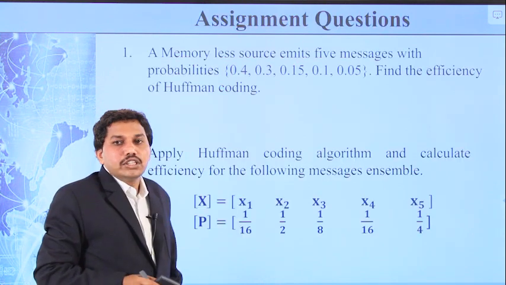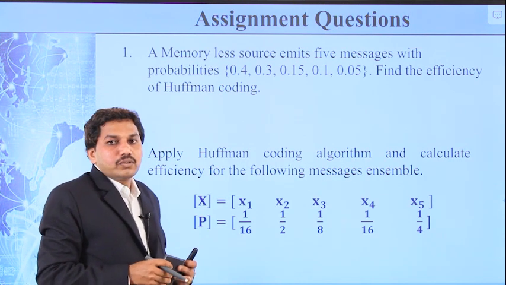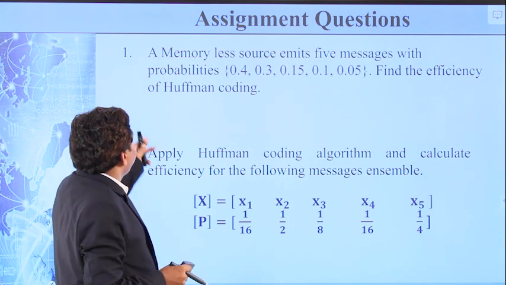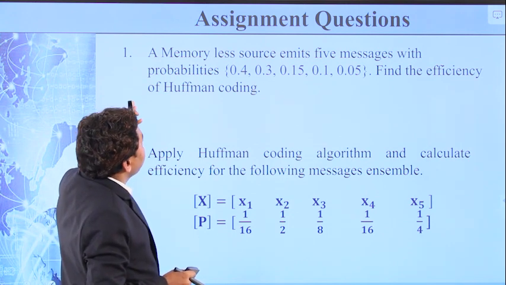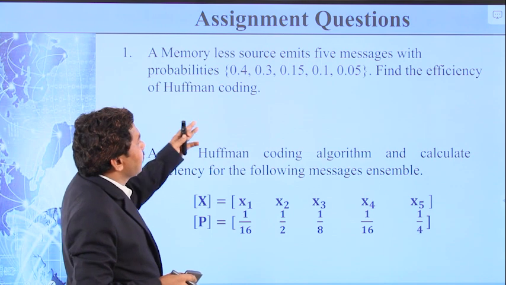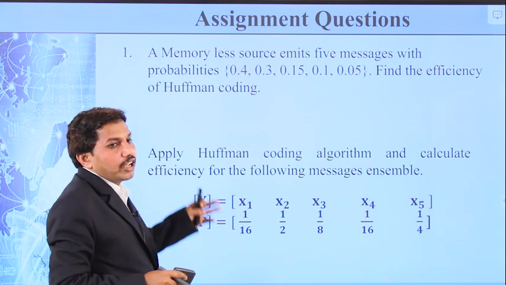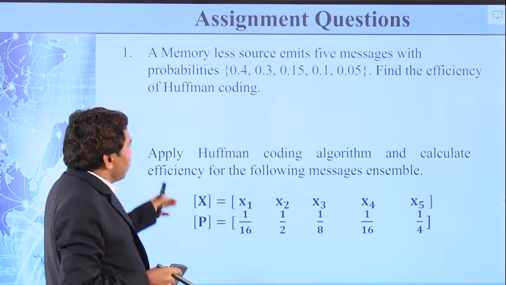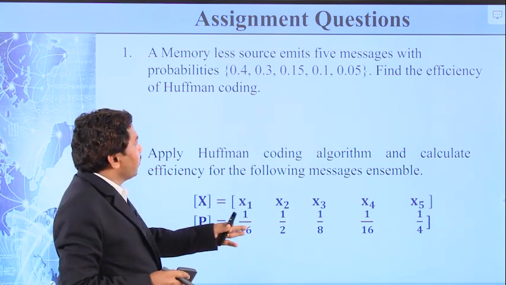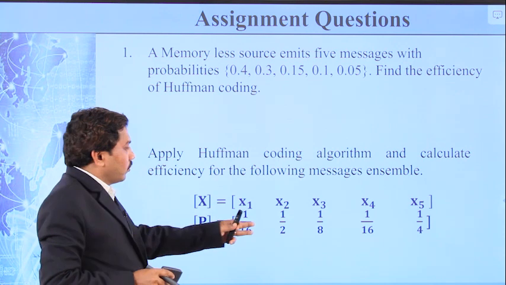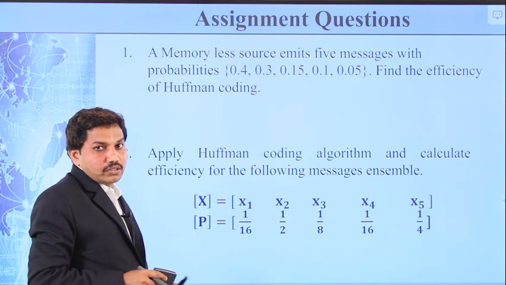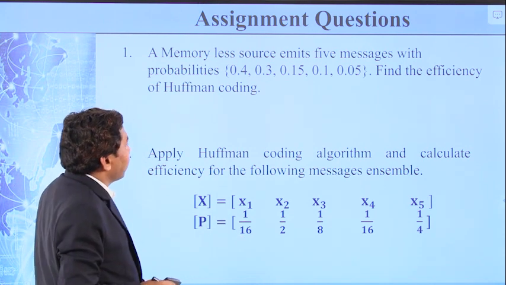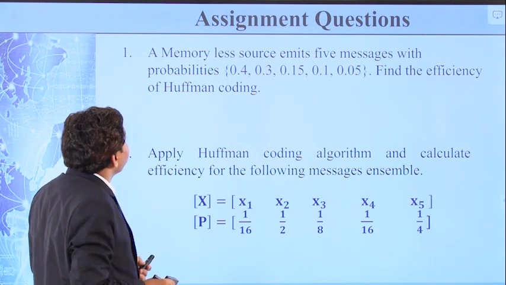So try to solve these questions. In the first question we have 5 messages; by applying the Huffman coding algorithm you can find the efficiency. In the second problem, a total of 5 messages are there with respect to probabilities; you can calculate the coding efficiency.